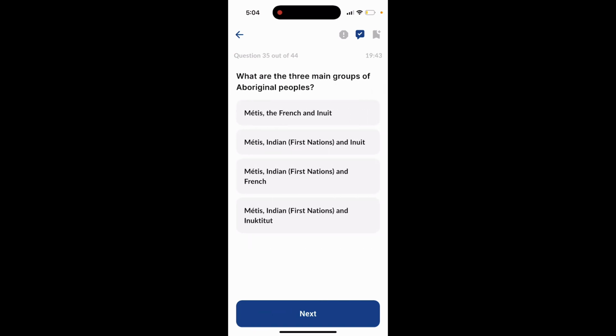Question 35. What are the 3 main groups of Aboriginal peoples? Option 1, Métis, the French, and Inuit. Option 2, Métis, Indians or First Nations and Inuit. Option 3, Métis, Indians or First Nations and French. Option 4, Métis, Indians or First Nations and Inuktitut. The answer is option 2, Métis, First Nations and Inuit.